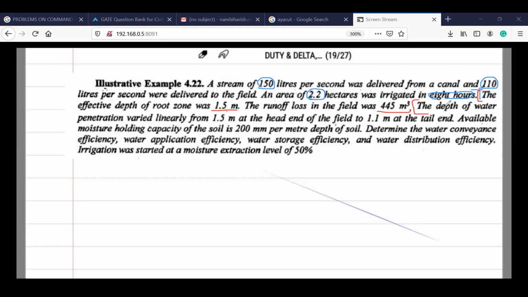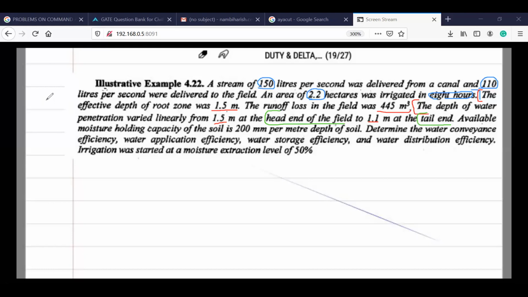We discussed uniformity distribution of water, there we discussed 1D. So that will come into picture here. So depth of penetration is 1.5 and 1.1 meter. One is at the head of the field, the other one is at the tail of the field. So understanding the data is very, very important.